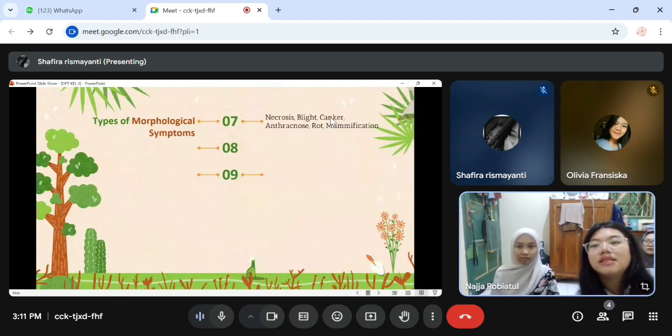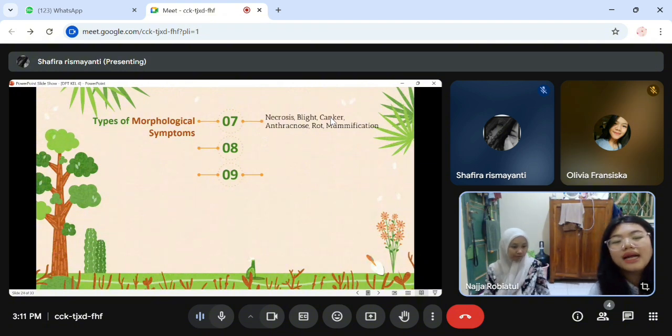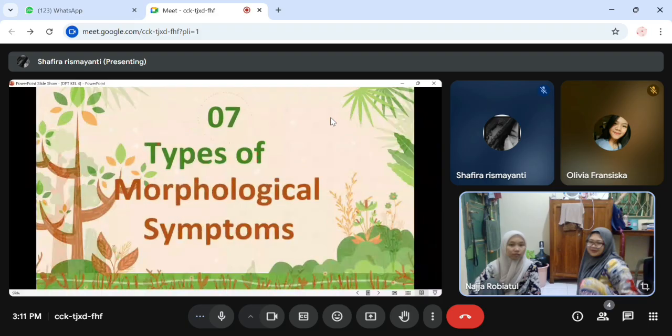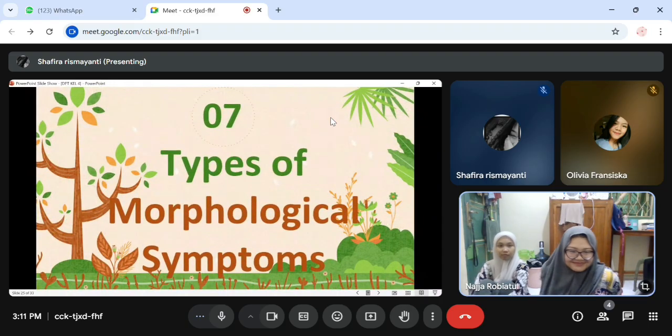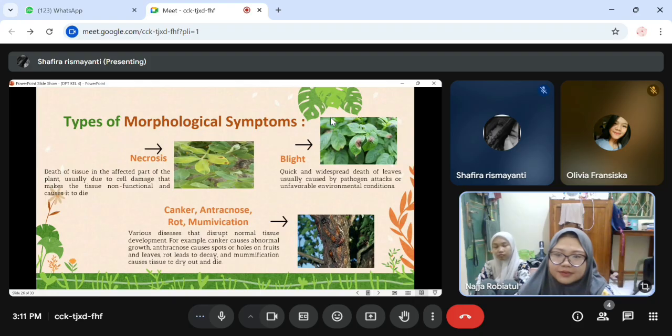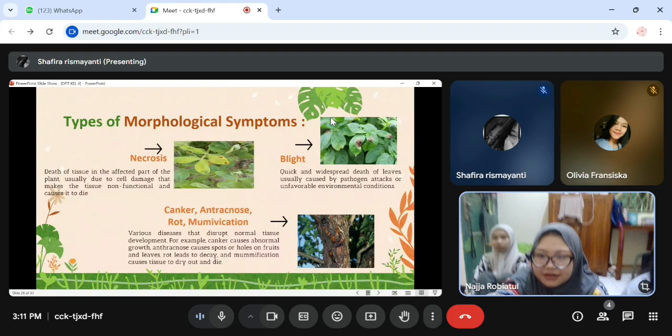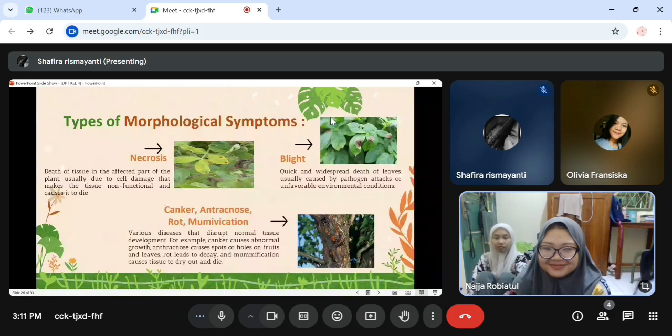And next is types of morphological symptoms. We'll read by Hana. Okay, the types of morphological symptoms.